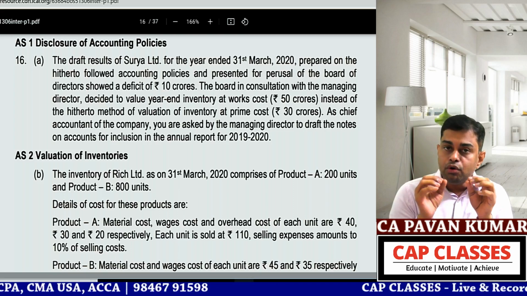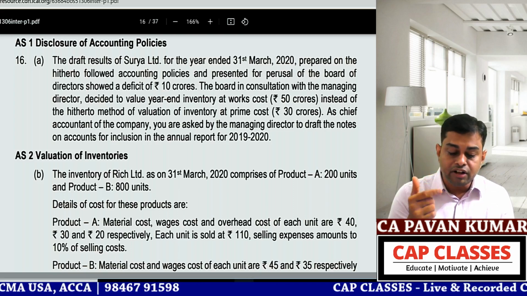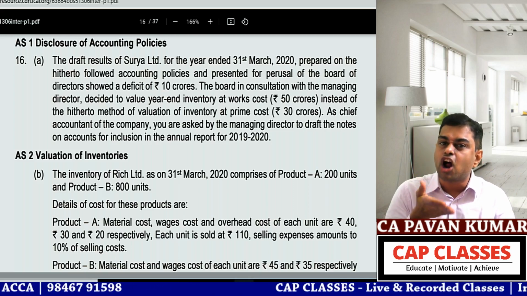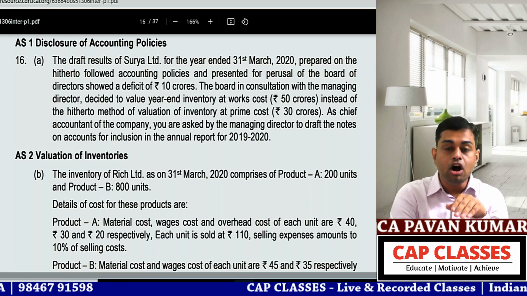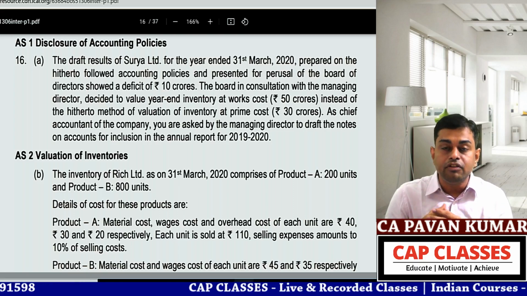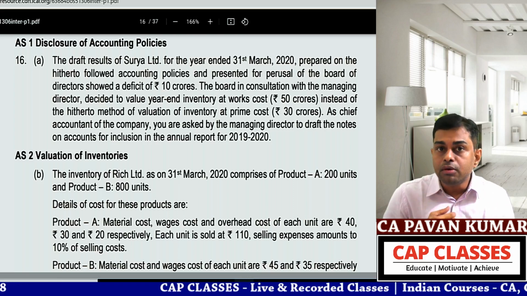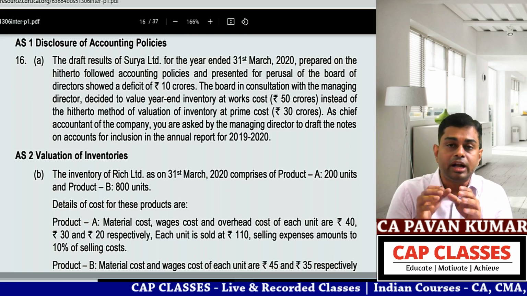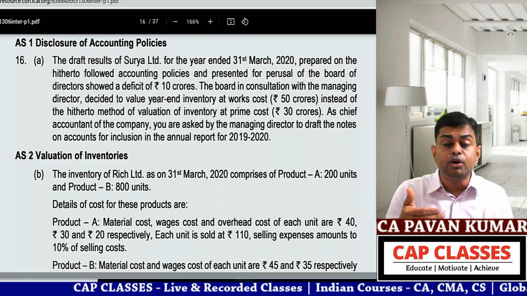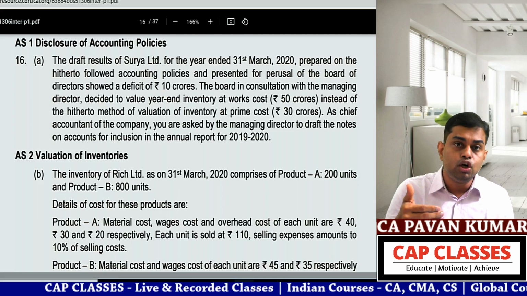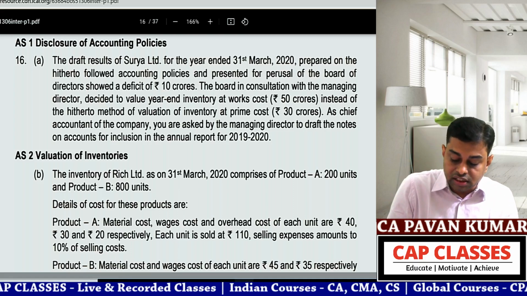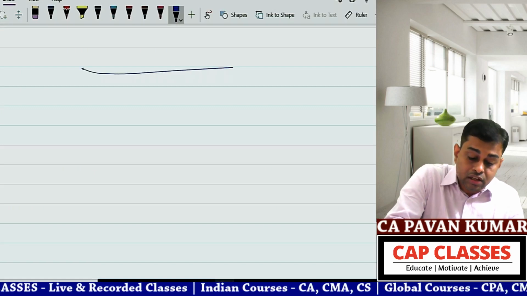Now, when you are a CA intermediate student reading this for the first time, you feel like, Pavan sir, this is fraud, fraud. The company got a 10 crores loss, and just to cover it up they are changing the inventory valuation accounting policy and showing profit now. At present the closing stock of inventory is 30 crores. Because of your changed accounting policy, it will go up to 50 crores. That means a 20 crores increase. When 20 crores increases, obviously it will increase your profit also. So it is like this.